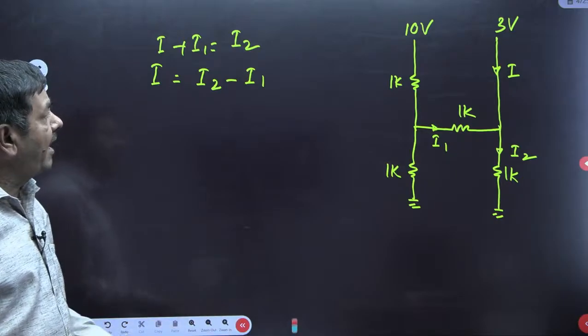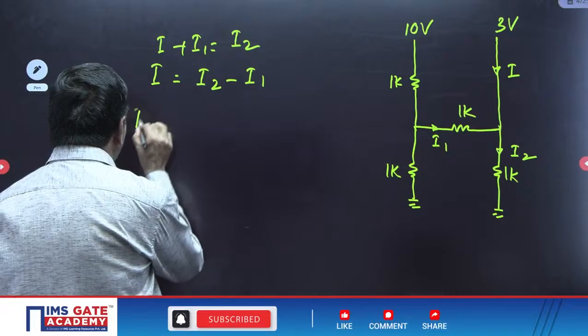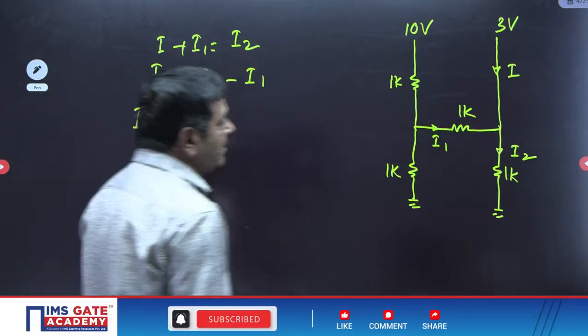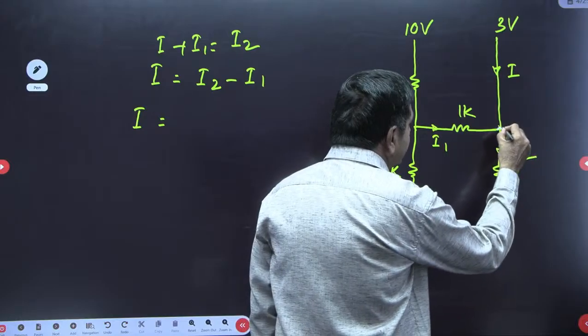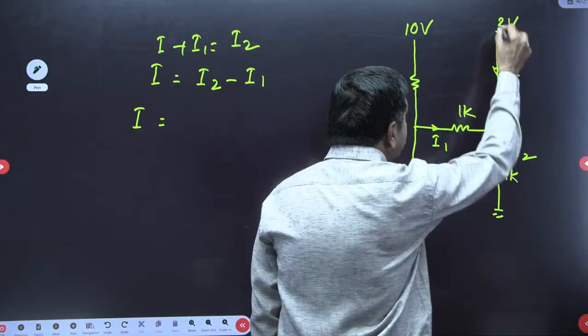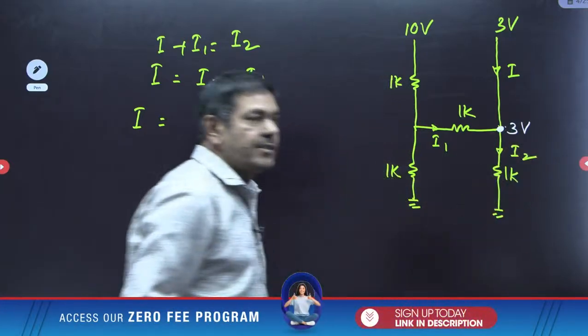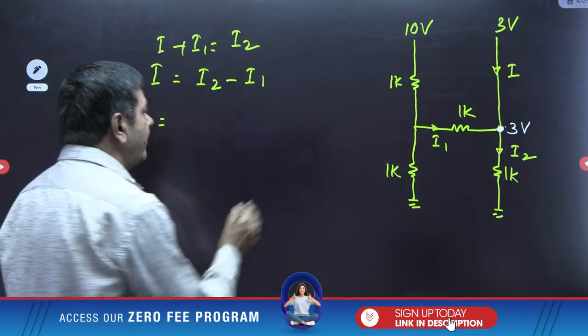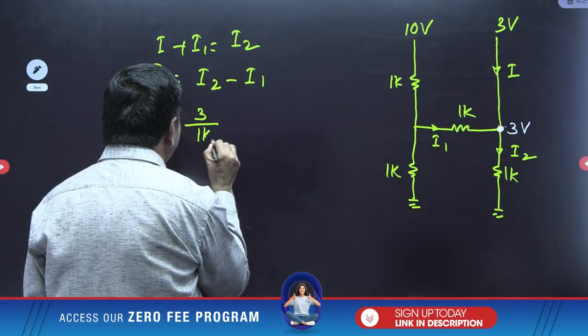But how to get I2 and how to get I1 is more important. Directly you can get it, it is not a tough task. What is I2? I2 is nothing but this potential, equal to how much here? This voltage by resistance. This is the same voltage, only 3 volts. 3 by 1K is nothing but I2.